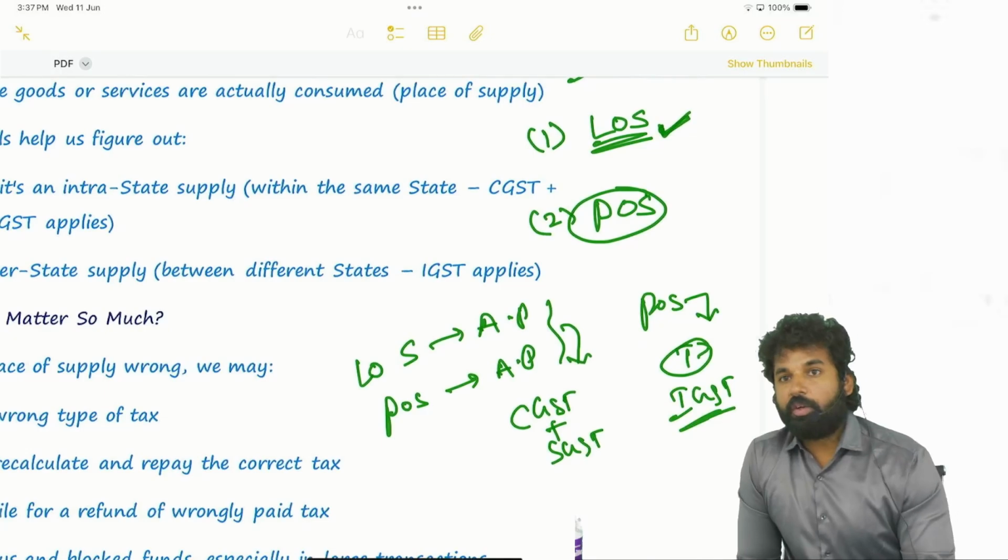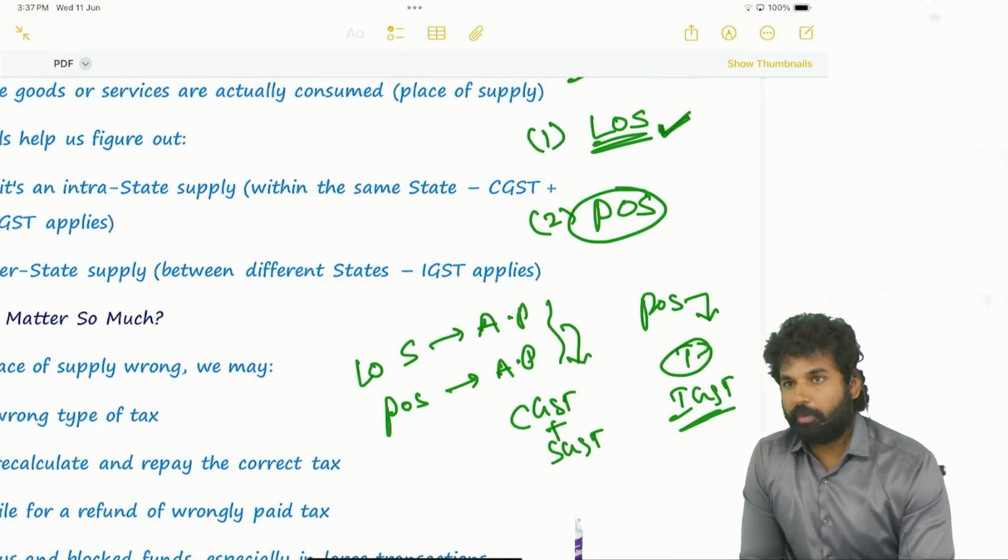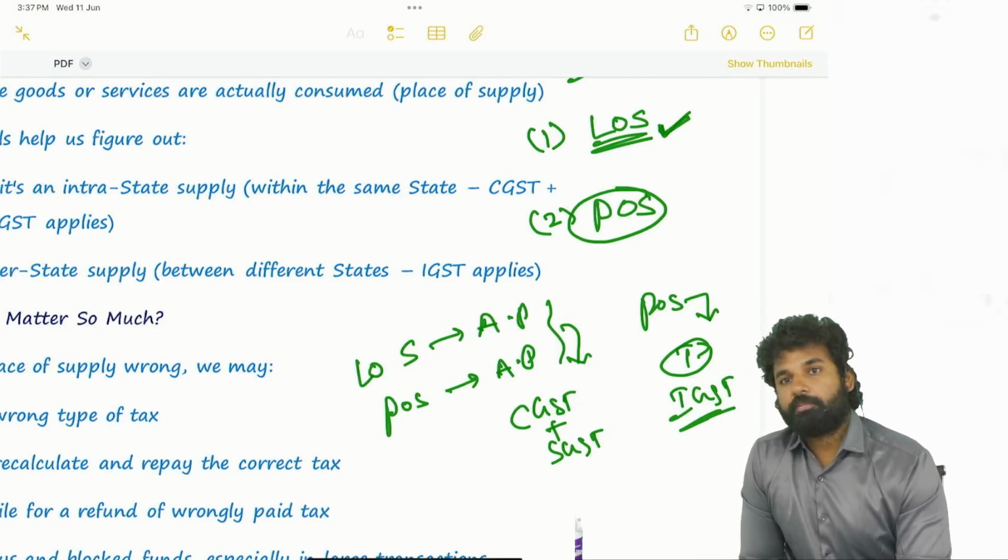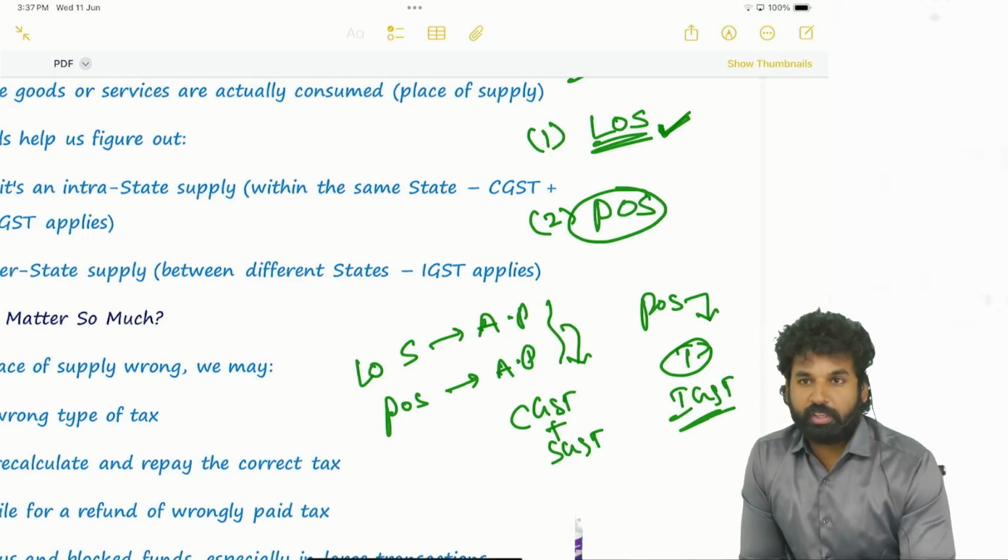Whenever you wrongly interpret the place of supply provision, the tax will accrue to a different state. So now there is an essential requirement to determine place of supply.